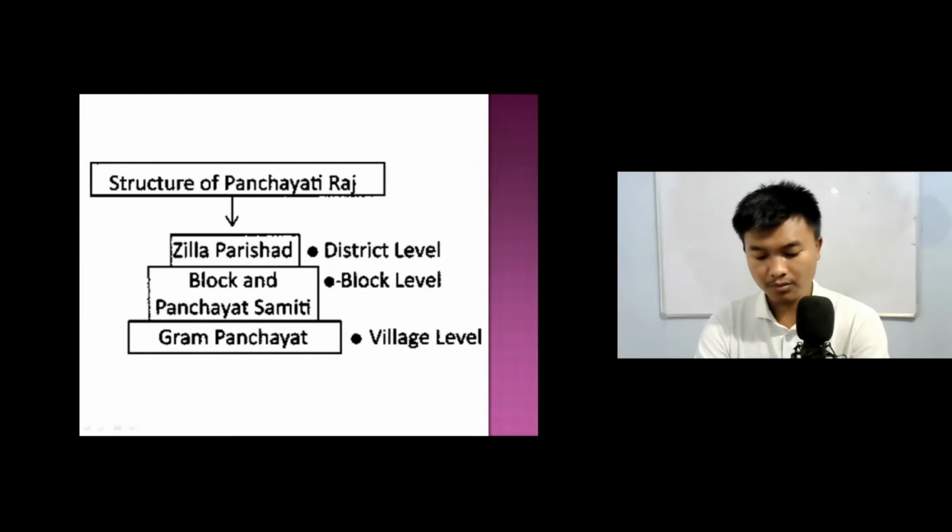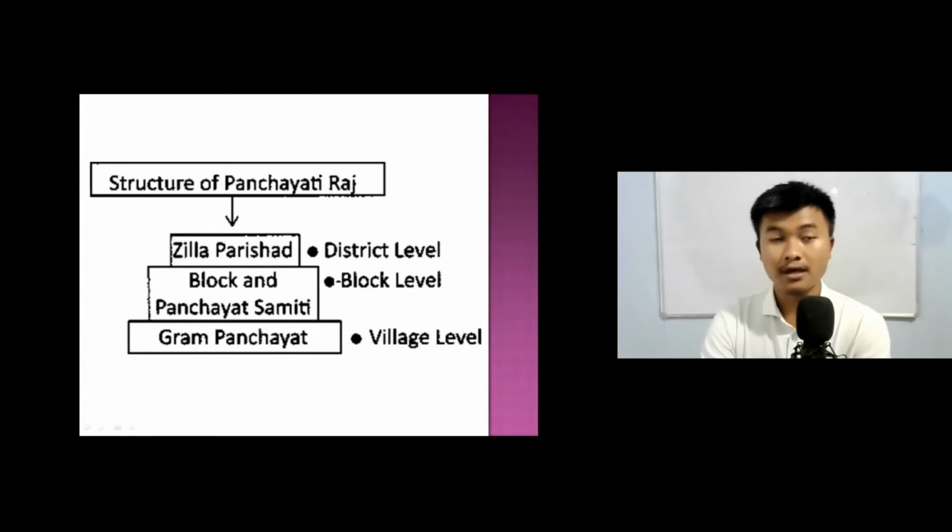Each village or a group of villages in some states has a gram panchayat. This is a council consisting of several ward members, often living in that village. It is the decision-making body of the entire village. The panchayat works under the overall supervision of the Gram Sabha. All the voters in the village are the members of the Gram Sabha. The Sabha has to meet at least twice or thrice in a year to approve the annual budget of the panchayat. It has to review the performance of the Gram Panchayat.